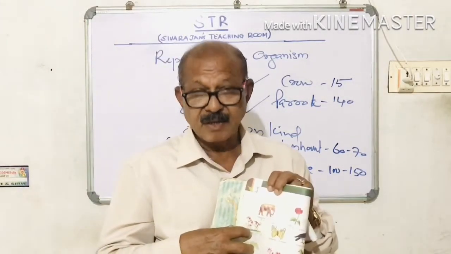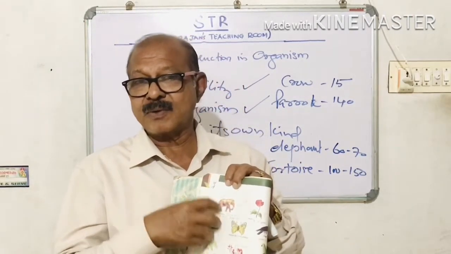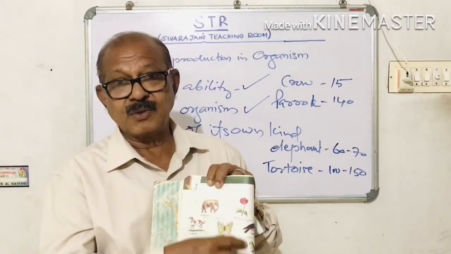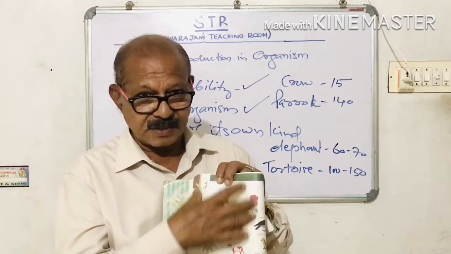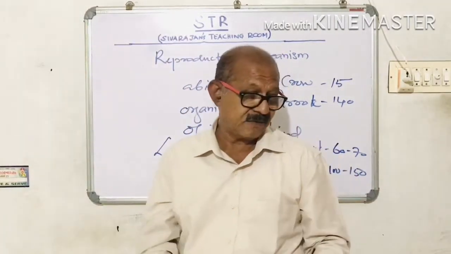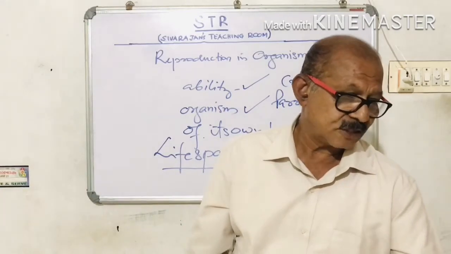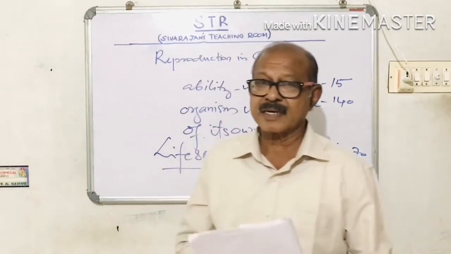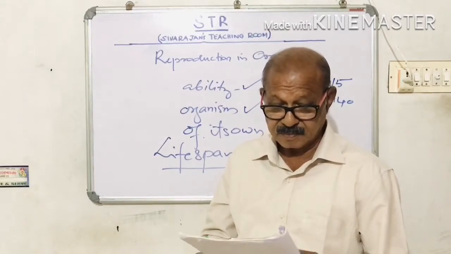These figures will appear as questions in your question paper. So make sure that you know at least the lifespans of these organisms. So let us come back again. What is the lifespan? Lifespan is the period from birth to the natural death of an organism.